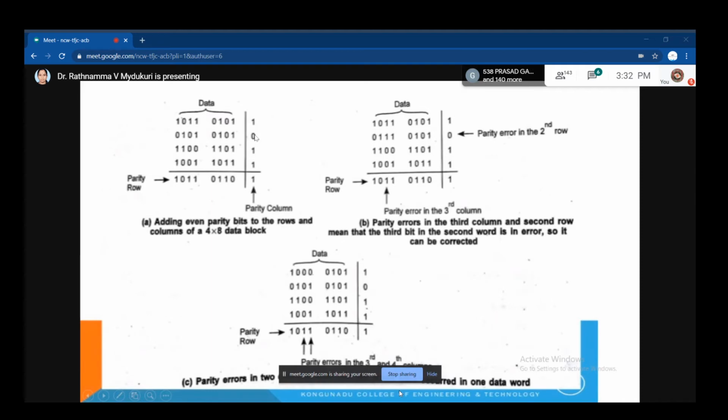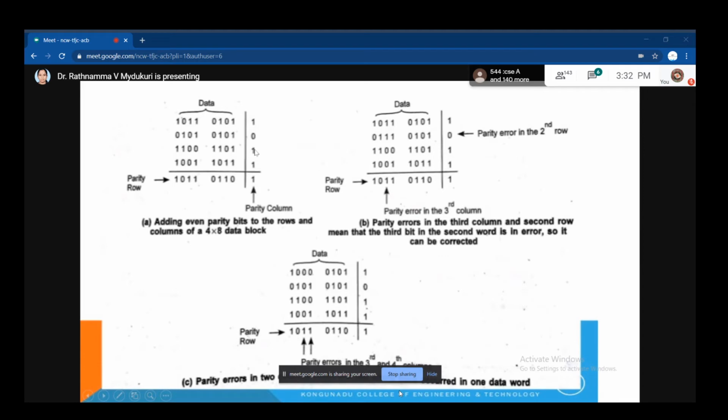Why? Because when you keep 1 here, how many ones will it become? 5 ones. It should not be odd. If it is even parity, it should have an even number of ones. Now, the total number of ones in this entire data block is how many? 4. Is it even parity? Yes, ma'am.